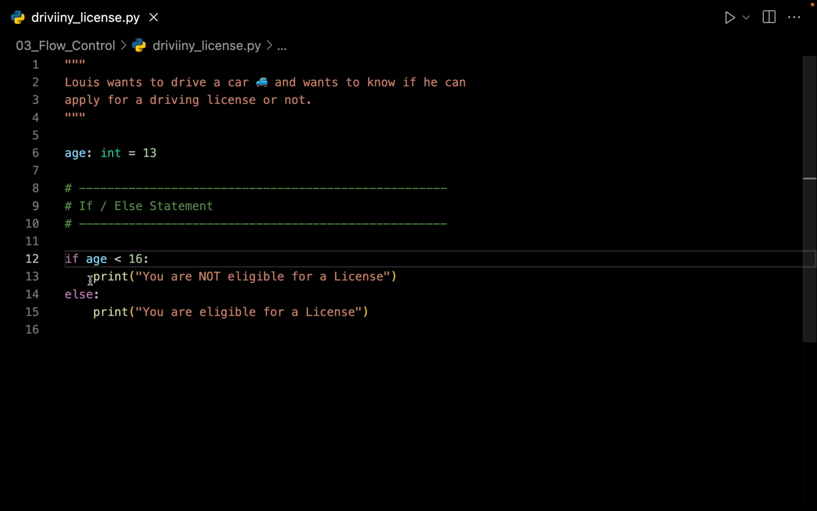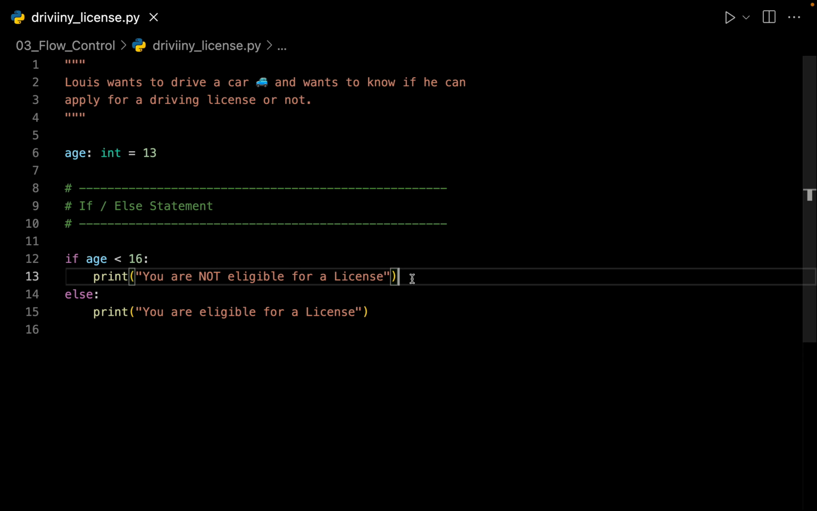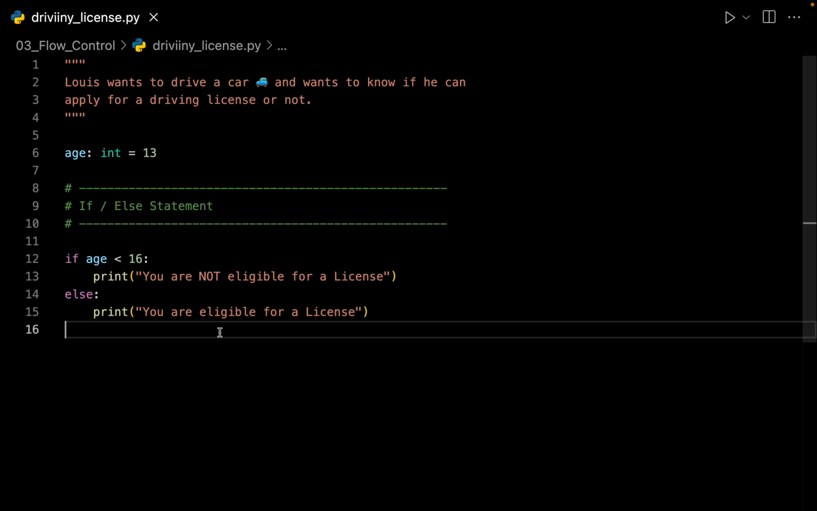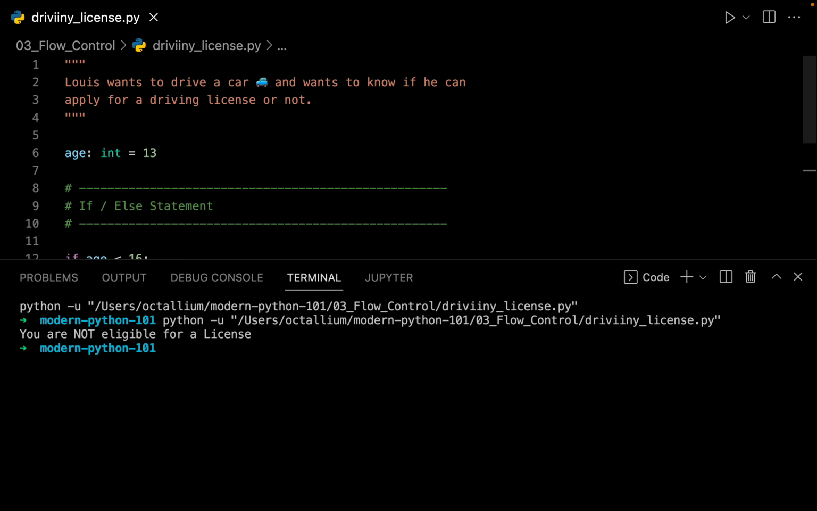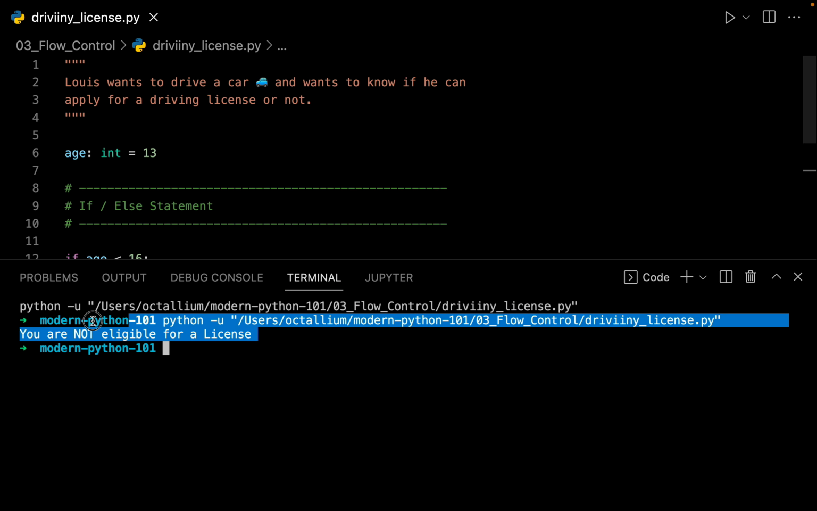You can see the line number 13 is indented towards the right. So this is a tab space. That means this line belongs to the if block. So Python is simply going to print out you are not eligible for a license. And after printing this block, Python is going to skip the else part because it's not the case with us. And Python will go to line number 16 where it will exit from the program. Let me just save the file and let me try to run it. So as you can see, we have the output, you are not eligible for a license.